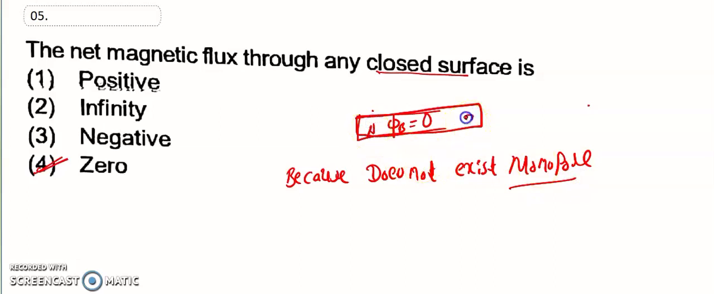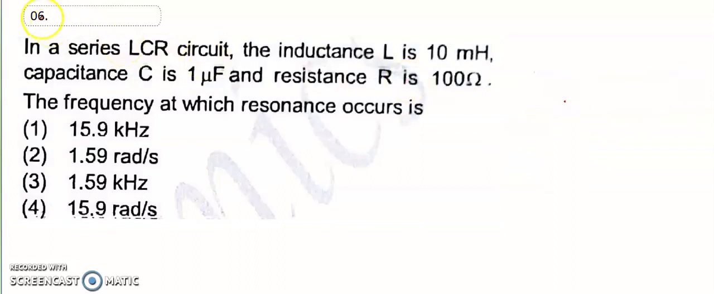North to south. So you have to cut this one. When you cut this, what happens? It will be a small piece, also north south. Again you have to cut, north south. So that is the reason it does not exist for monopole. That is the reason the magnetic flux through the closed surface is equal to 0. That is, the fourth option is the right answer.